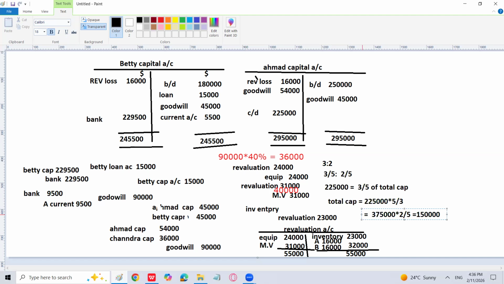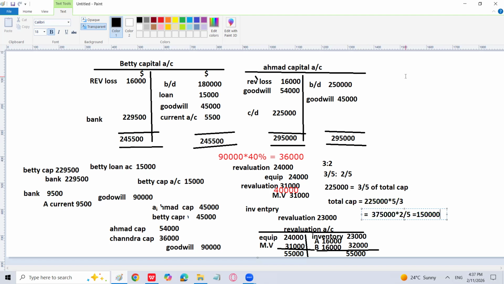Chandra should bring 2/5 of the total capital of 3,75,000. So how much will it become? Yes, that is going to be 1,50,000.